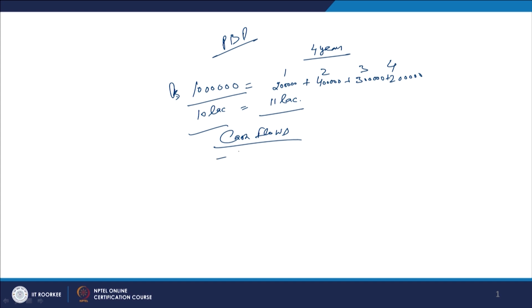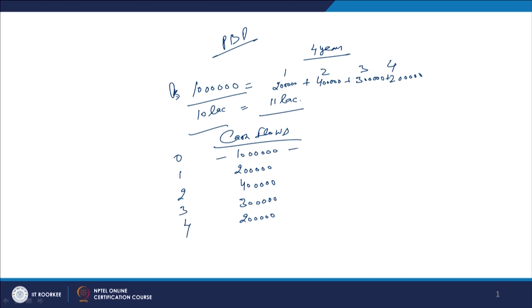So, I am saying that the cash flows are like this: in the current year this is 10 lakh rupees, the minus figure means it is a cash outflow, and the inflows coming up are 2 lakh rupees in this year, then 4 lakh rupees in the second year, then 3 lakh rupees in the next year, and then 2 lakh rupees here. So, it means I have got these inflows. This is year 0, this is year 1, this is year 2, this is year 3, this is year 4, right.